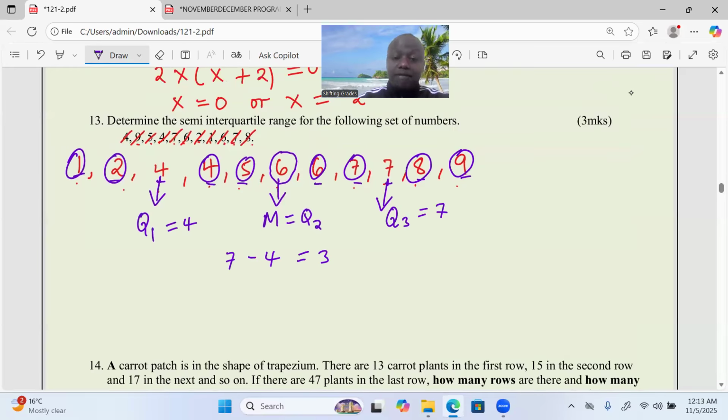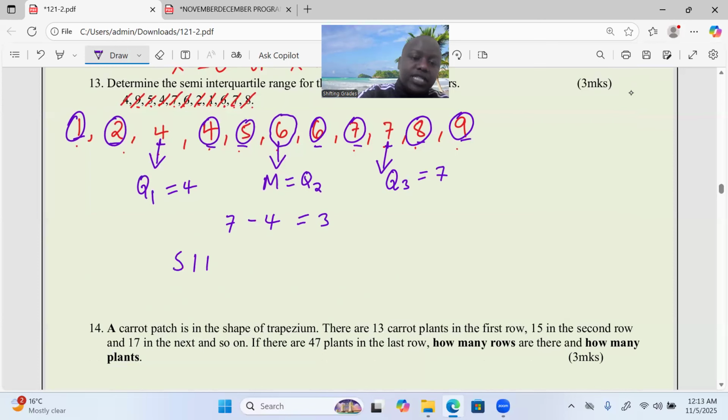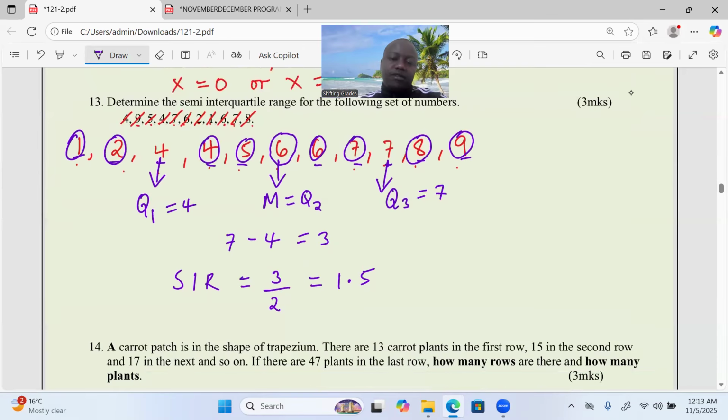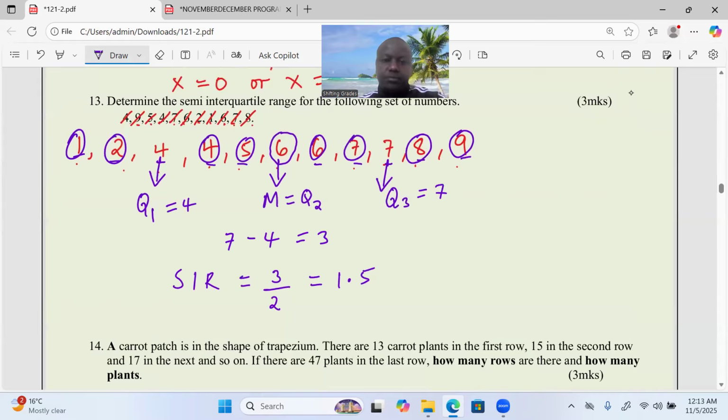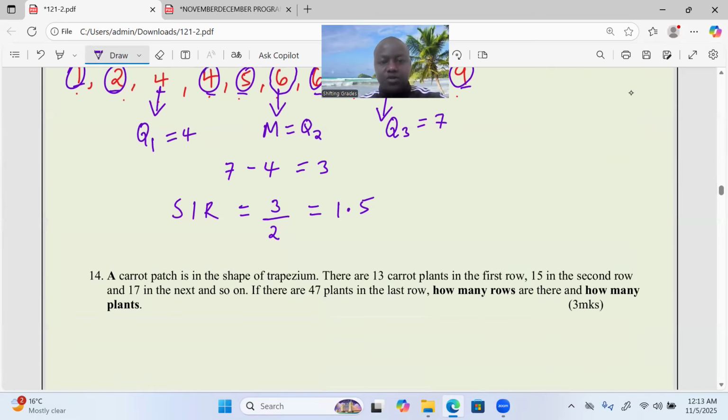Then we can talk about the semi-interquartile range, which is given by the interquartile range over 2, and this gives us 1.5. A very good paper, a very good question.